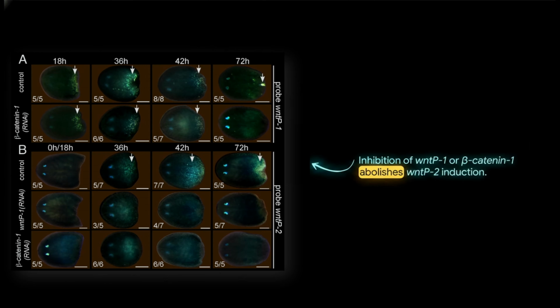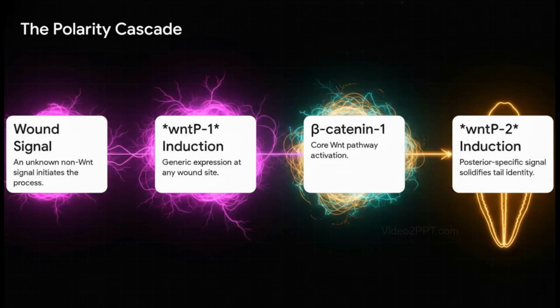But when the authors look at Wnt-P2, the logic flips. Knocking down either Wnt-P1 or beta-catenin 1 abolishes normal induction of Wnt-P2 at posterior wounds. So now the hierarchy becomes much clearer. An unknown wound signal induces Wnt-P1. Wnt-P1 then acts through beta-catenin 1, and that induces Wnt-P2 specifically at posterior-facing wounds.